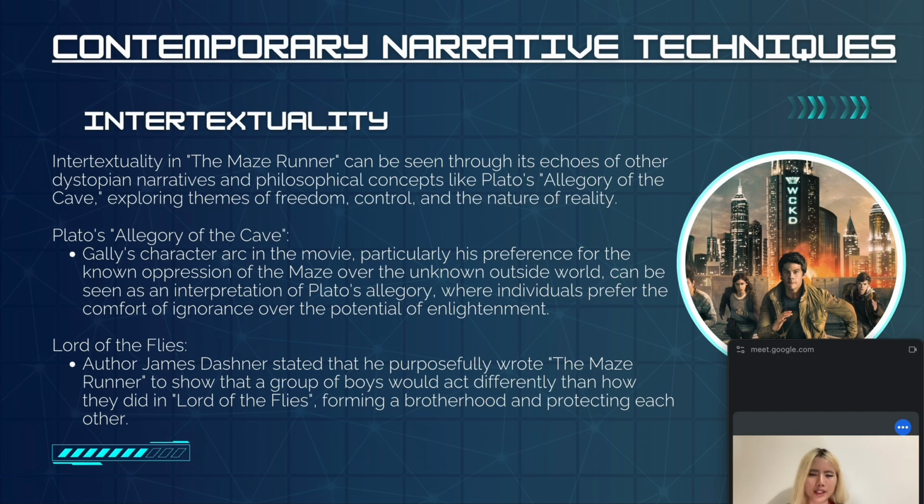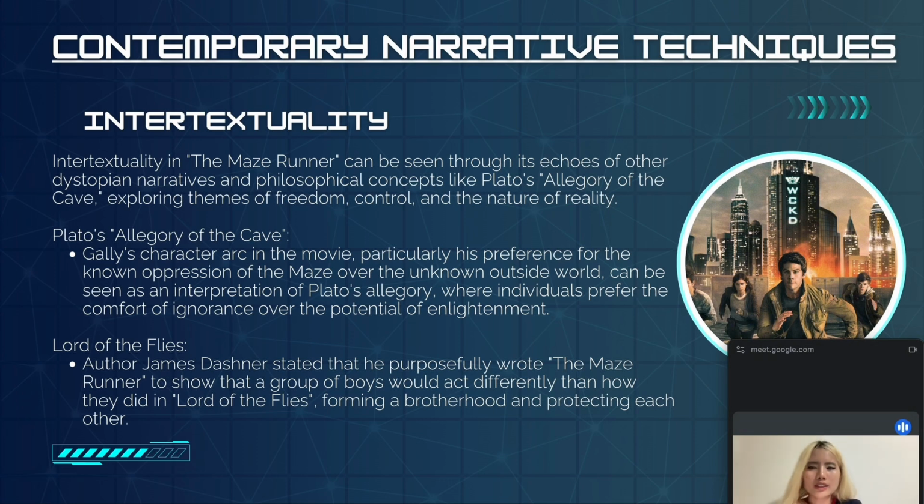Contemporary narrative techniques. Intertextuality. Intertextuality in The Maze Runner can be seen through its echoes of other dystopian narratives and philosophical concepts like Plato's allegory of the cave, exploring the themes of freedom, control, and the nature of reality.